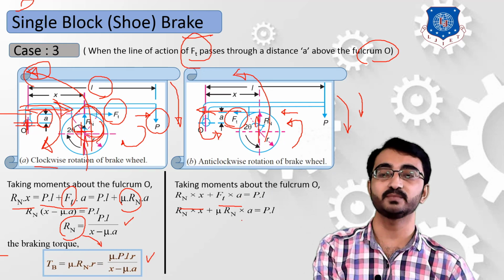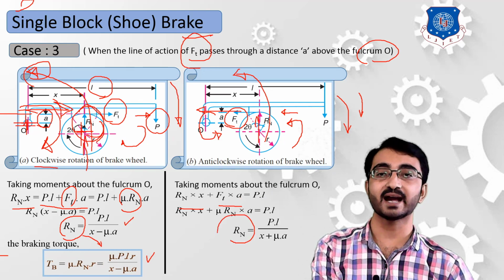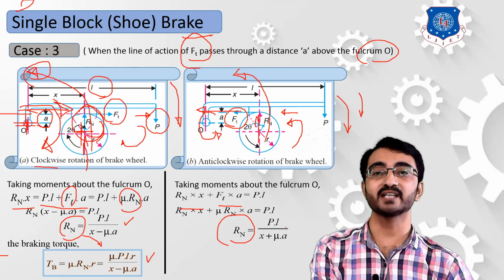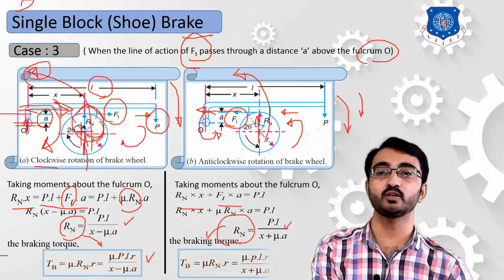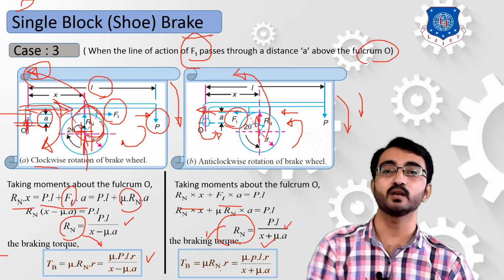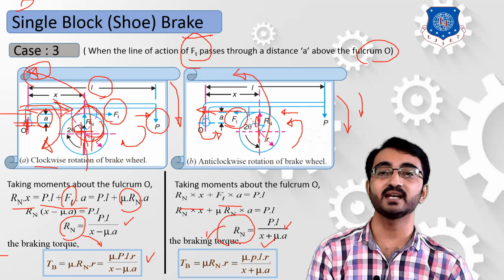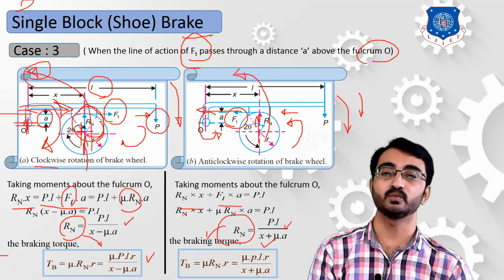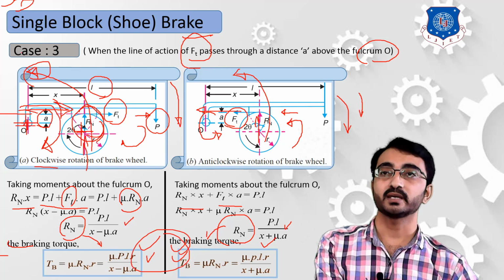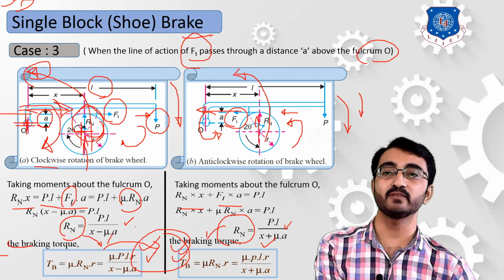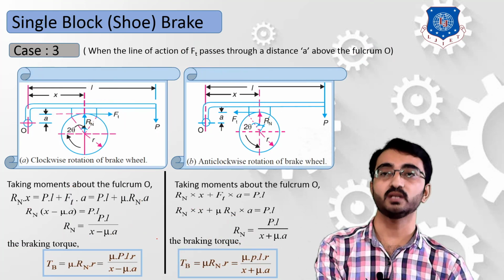By simplifying, we can derive the equation of Rn, that is equal to PL by x plus mu A, and by putting this reaction force in our equation of braking torque, we can derive the final equation Tb is equal to mu Rn into R, which is equal to mu PLR upon x plus mu A. Now, by referring to these two equations, you can understand that in case number 3, these two equations are simply interchanged as we have derived in case 2. Okay, thank you.